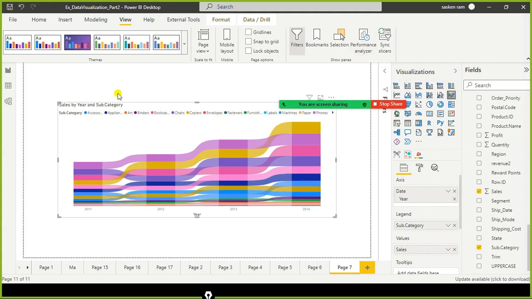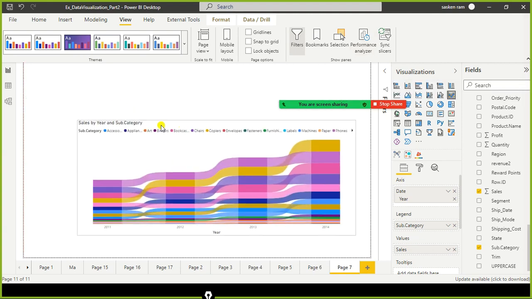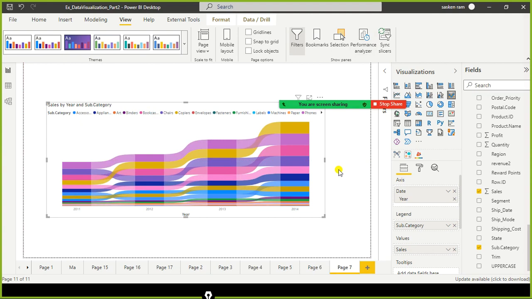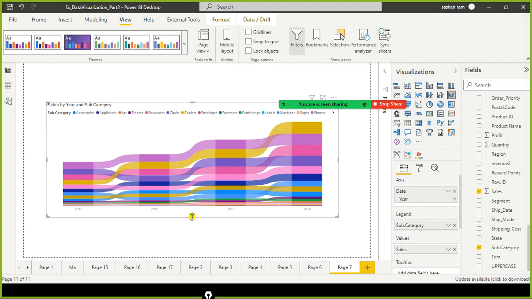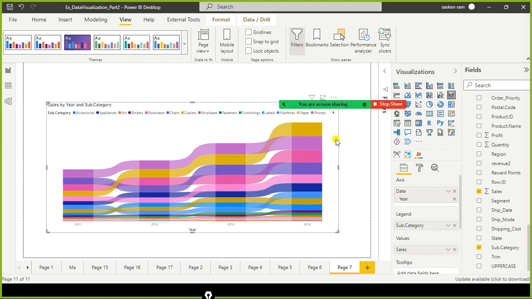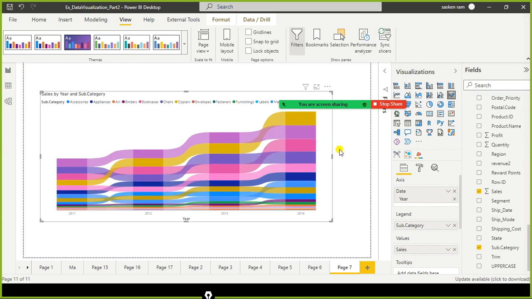Nowadays the hardware cost, the storage space, everything is cheaper, and most of the companies have started using GPUs, graphical processing units. But still, when it comes to viewing the report, the report performance should be faster.